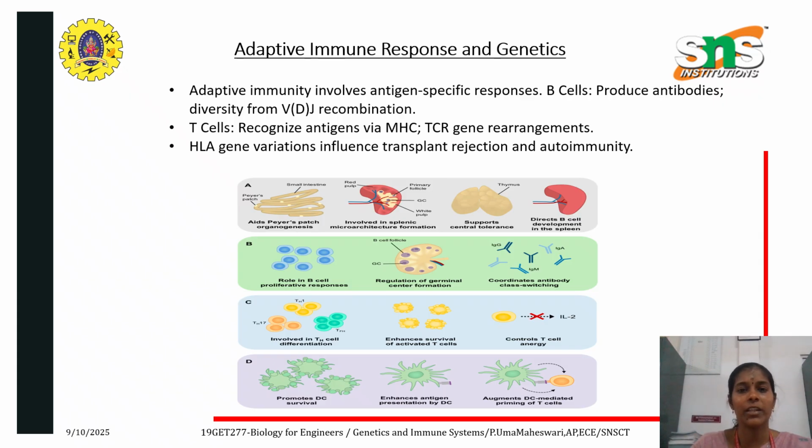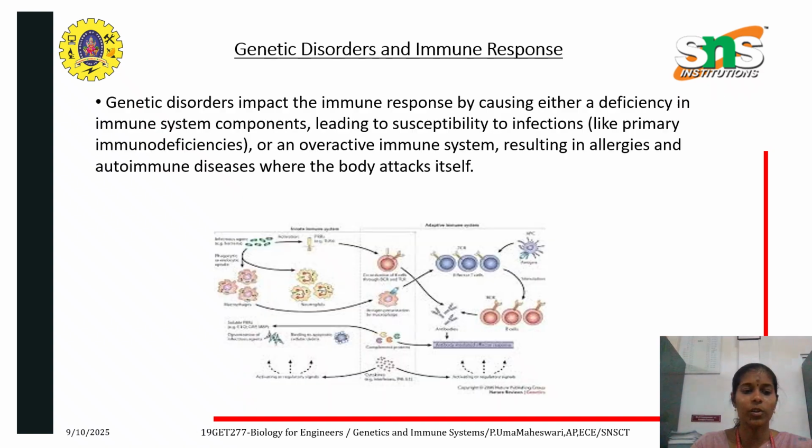Adaptive immunity involves antigen-specific responses. The B cell produces the antibodies, with diversity from VDJ recombination. The T cells recognize the antigens via MHC, and TCR involves gene rearrangement. The HLA gene variation influences transplant rejection and autoimmunity.